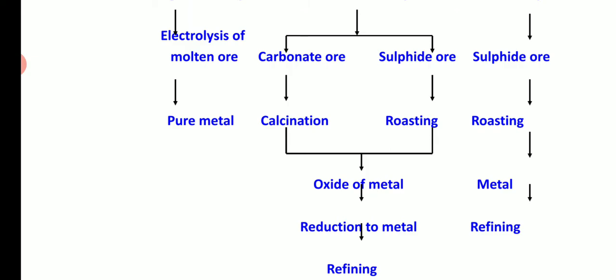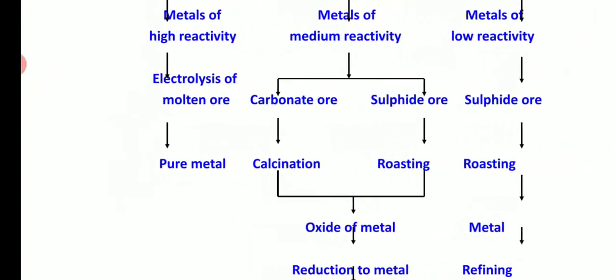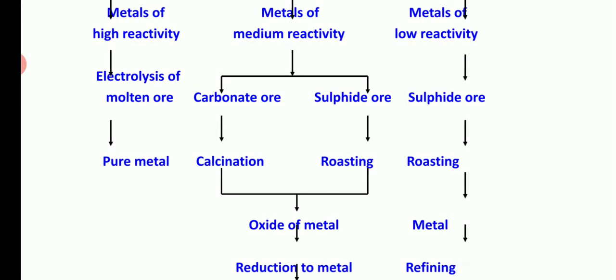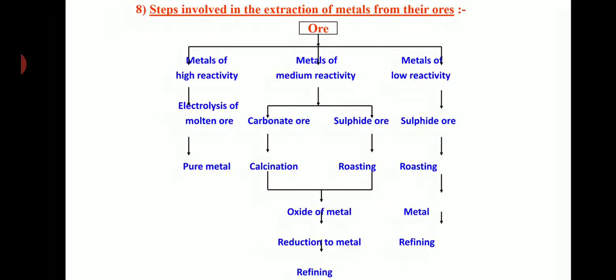If the metals are of low reactivity, as I told you, mercury consists of sulfide ore. The same process: roasting means heating in the presence of oxygen, and then we get the metal, and through the refining process we get pure metal. Okay, this is the classification of extraction.